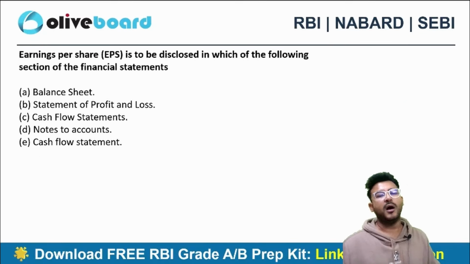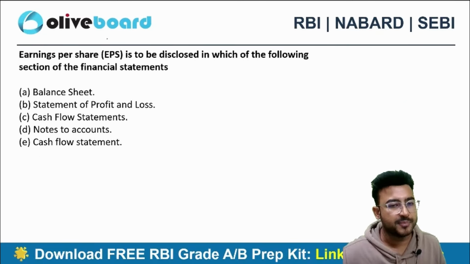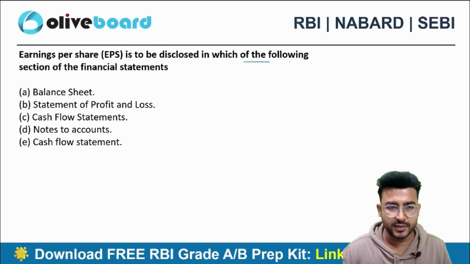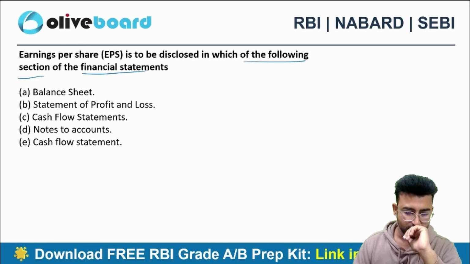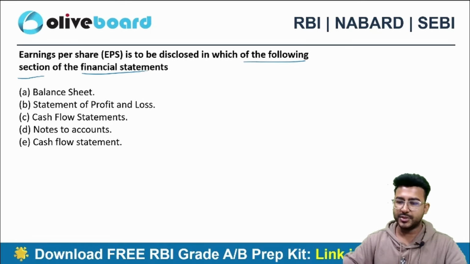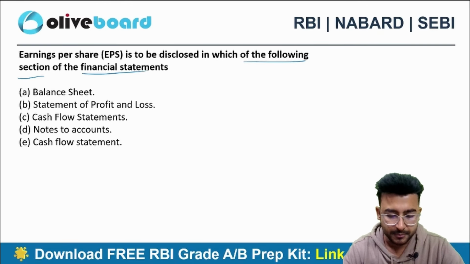Next one. Earning per share. Earning per share EPS is to be disclosed in which of the following section of the financial statement? Earning per share. Where to disclose EPS?